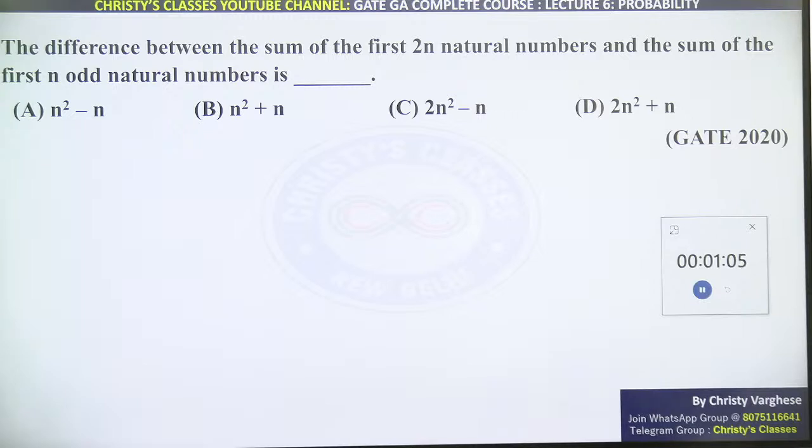Yes, Muskan, that way also you can derive. Very good. If you subtract the odd number formula from the natural number formula, you will get the even number formula, and vice versa. If you subtract the even number sum from the natural number sum, you will get the odd number sum.